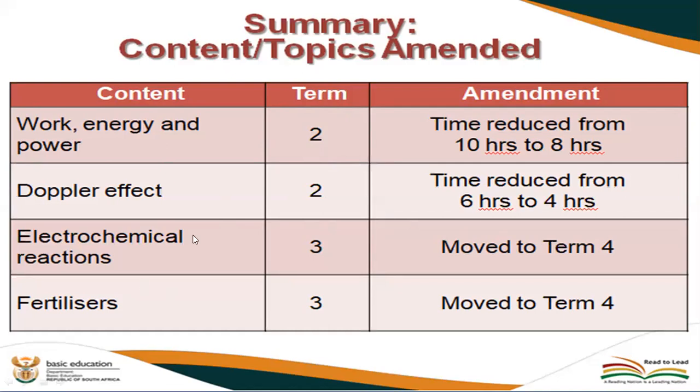So everything is still the same. They've just changed term 2 to become term 3 work, and the number of hours has been reduced, but with us, we are going to continue the way we continue because our aim here is for everybody to pass and, most importantly, to understand what they are doing.